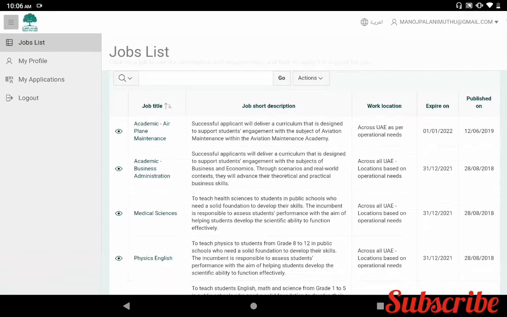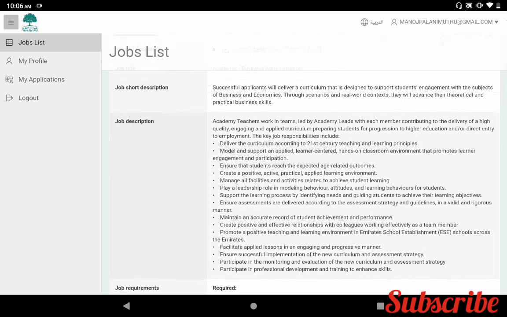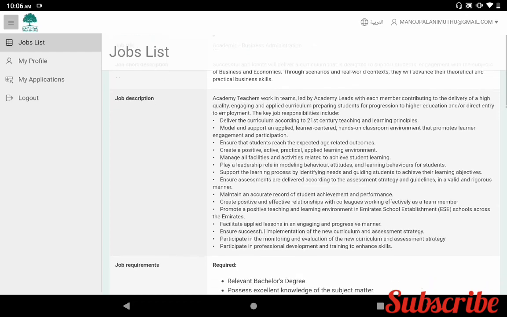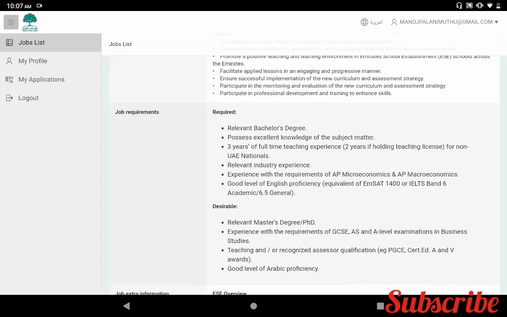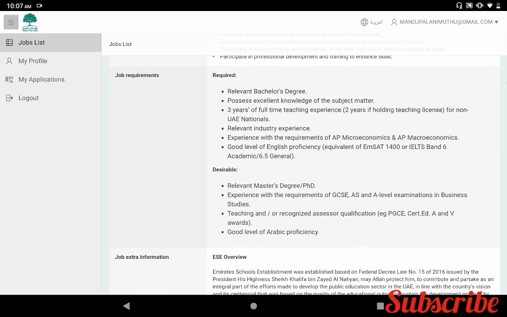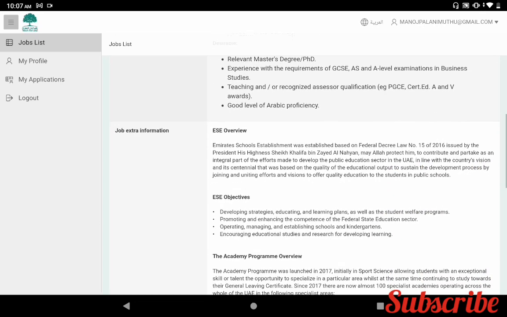The next one is academic business administration. We can check here. So the candidate brief form is available here. The job short description and job description are given here. Required: relevant bachelor degree, excellent knowledge of the subject, 3 years full-time teaching experience, relevant industry experience, experience with macroeconomics and microeconomics, good level of English proficiency. The desirable qualifications are also given. Job extra information.